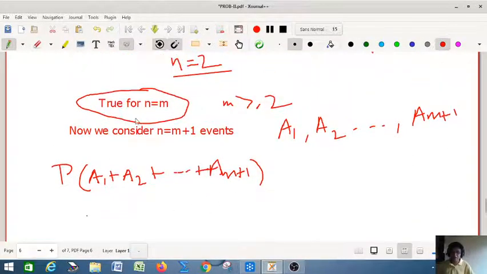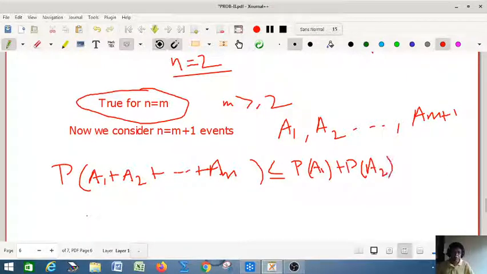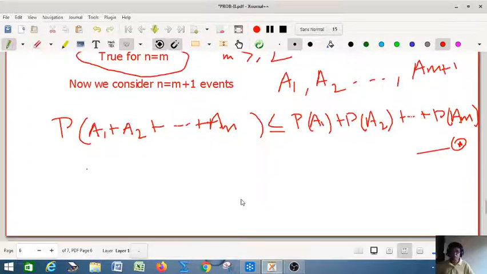If it is true for n equal to m, we can write this relation. The probability of A1 plus A2 etc. plus Am is less than or equal to the probability of A1 plus the probability of A2 etc. plus the probability of Am, by Boole's inequality according to our assumption. Okay, so this is relation number 1, suppose. So now next, let me add a page here.